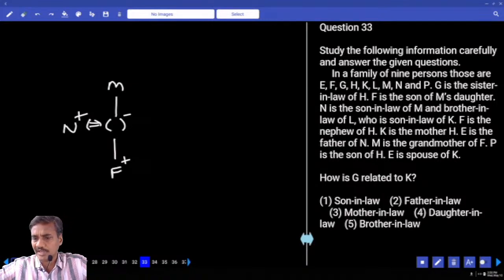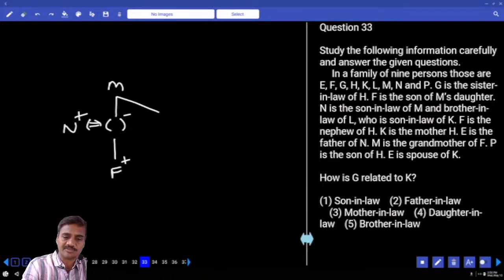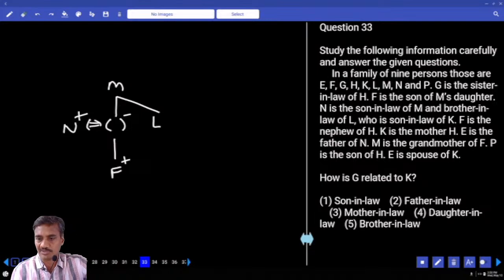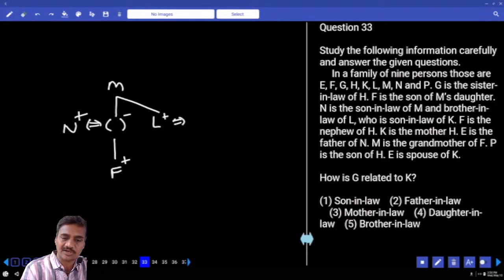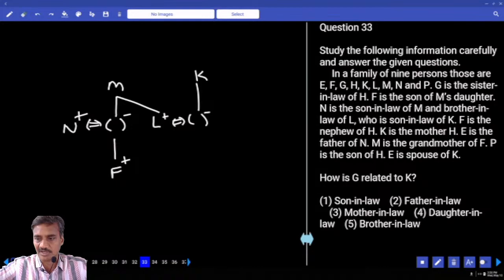And next one, N is the brother-in-law of L. We can take it like this. This is a possibility I am talking about. N is the son-in-law of M and brother-in-law of L. L is the son-in-law of K. Now this L is the son-in-law of whom? L is the son-in-law of K, and K will be here.